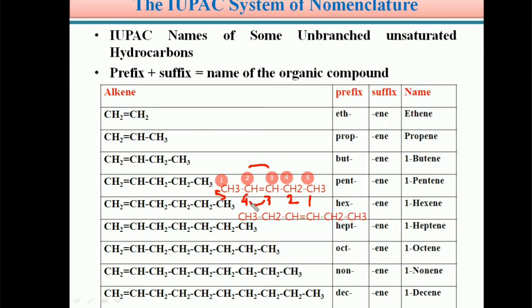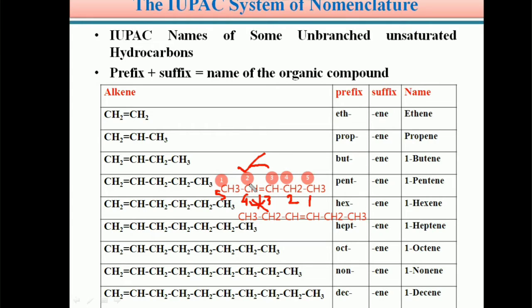In this type of compound, preferentially the double bond should get the lowest number. So from left to right, the double bond is between the second carbon and the third carbon. This is the preferred one, but not the other.